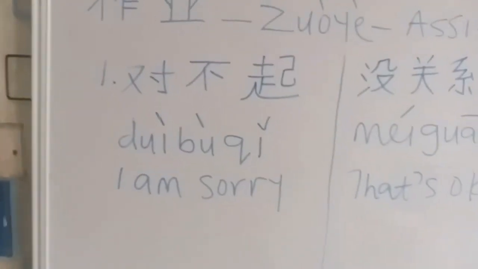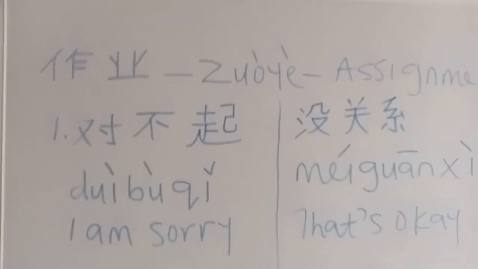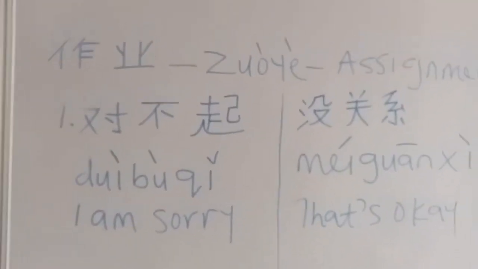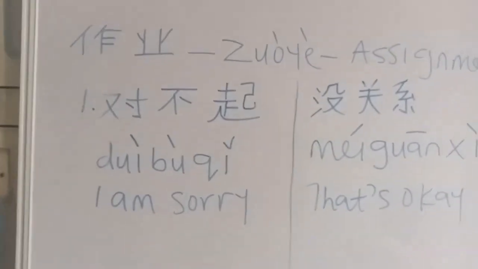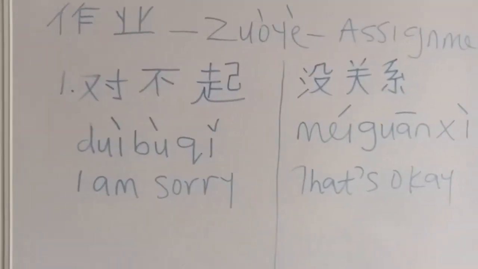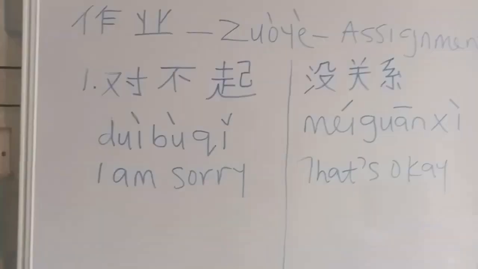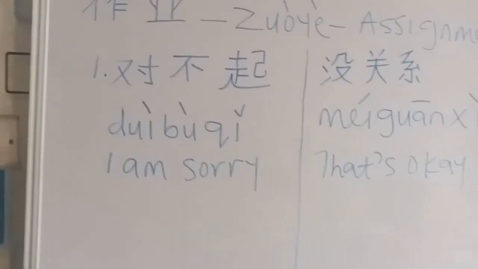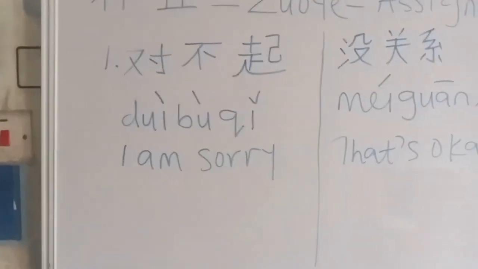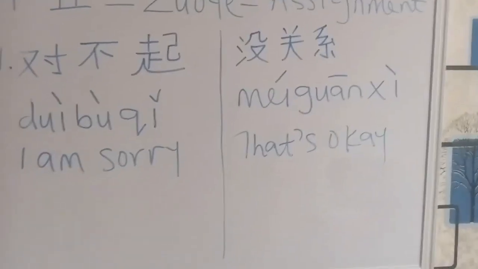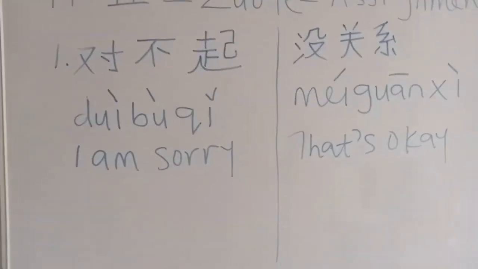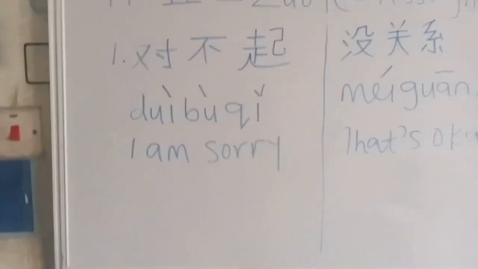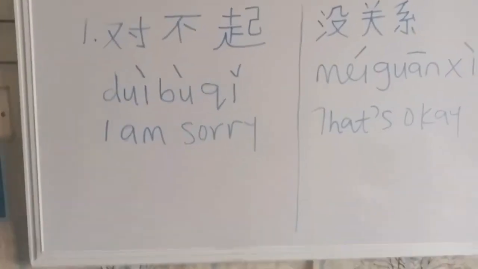This is your first assignment. The second one is, what is a syllable in Chinese? The third assignment will be, what is the rule on two third tones following each other? Number 4 will be, list out the disyllabic words earlier written and say them with the proper tones. The next assignment will be, write out all the trisyllabic words earlier listed and pronounce them with the correct tones. The last 2 will be you listening to the audio that will be sent to the group and repeat what you hear.